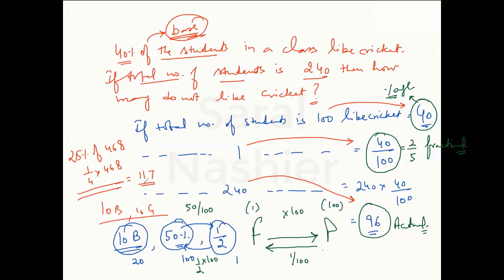This is easier for you because you know 25% is 1 by 4. So these fractional values of the percentages are extremely important for us. And we must, I would say, cram these values of which percentage is equal to which fraction.